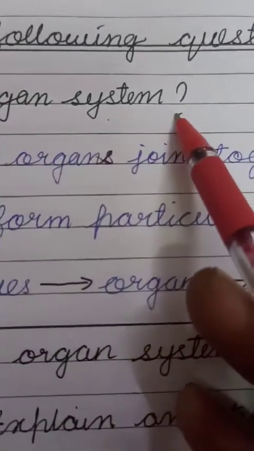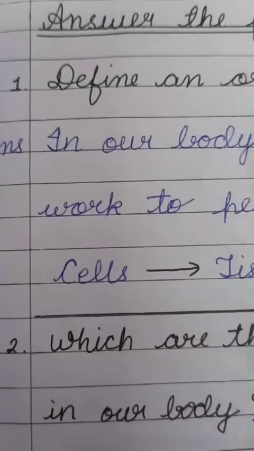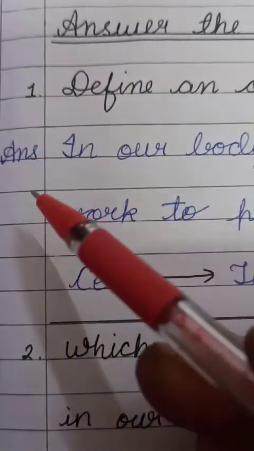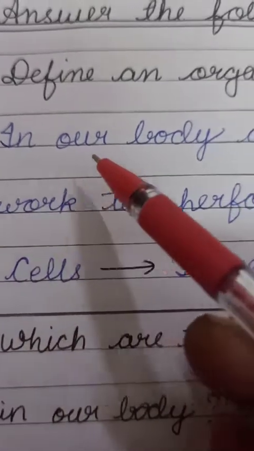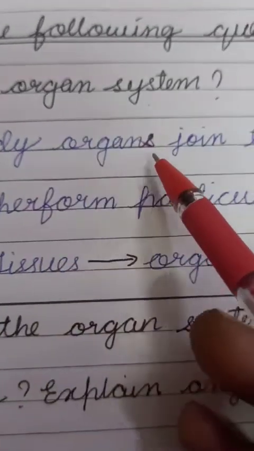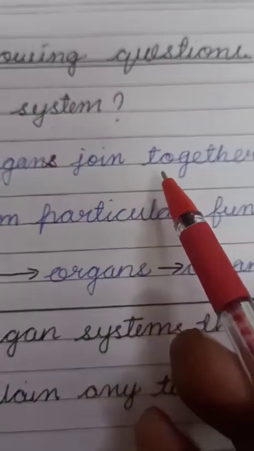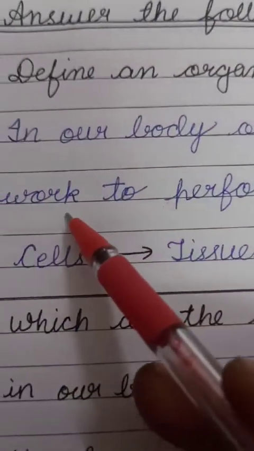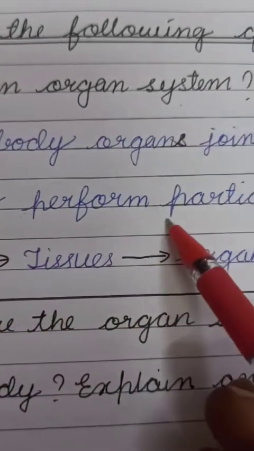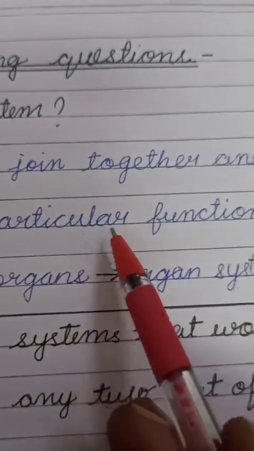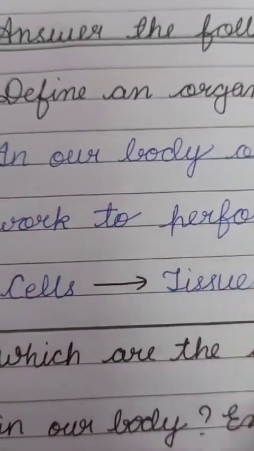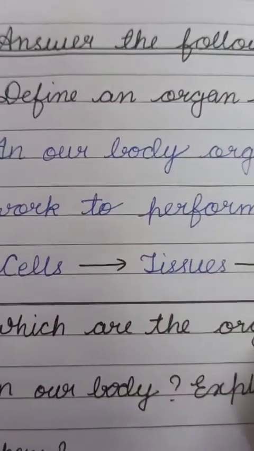define an organ system. So what is an organ system? It is the definition of organ system. The answer is, in our body, organs join together and work to perform a particular function. So this is the definition of an organ system.